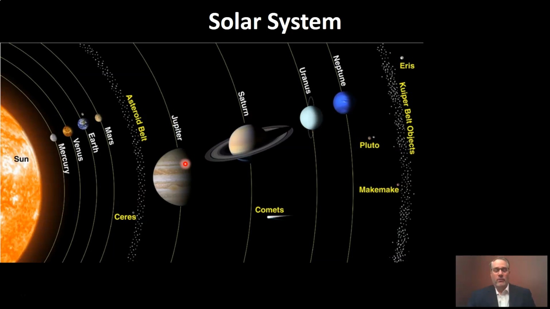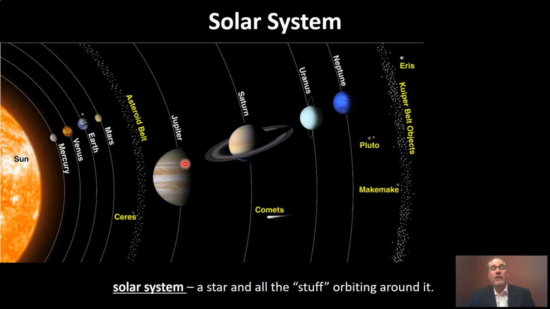Okay, so how many different types of things were you able to name in our solar system? First off, let's agree on what I mean by solar system. A solar system is really just a star and all the stuff that's going around it. And we have lots of different kinds of stuff. So here's our star. For our solar system, we just call it the sun.